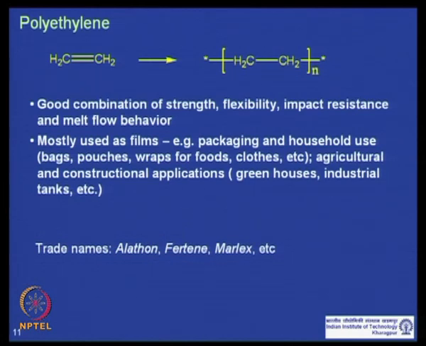Melt processing becomes easier, and in this case, because we talked about application of these polymers in films, blow molding, where basically the molding is done by blowing air through a molten polymer, so that you can make thin films, can be done easily if you have a good melt flow behavior. And polyethylenes are used mostly as films for packaging material for household and agricultural construction applications. For example, whatever we commonly see, say polythenes, these bags, pouches, food wraps or cloth wraps, all these things are made up of polyethylene, and the other examples.